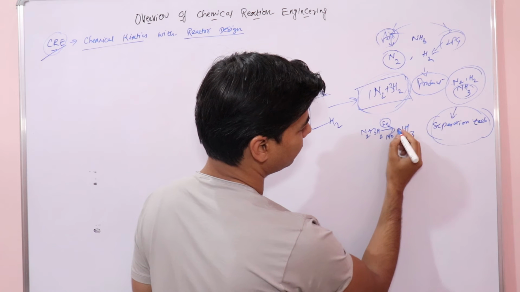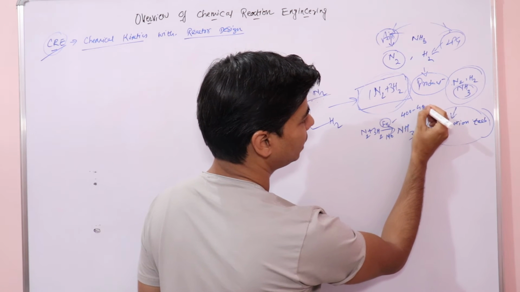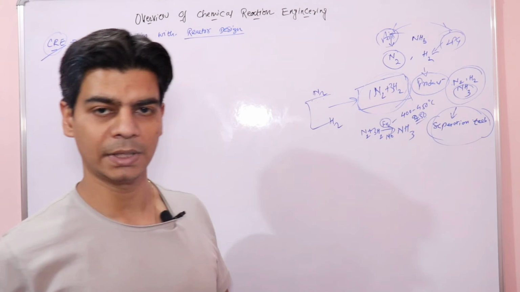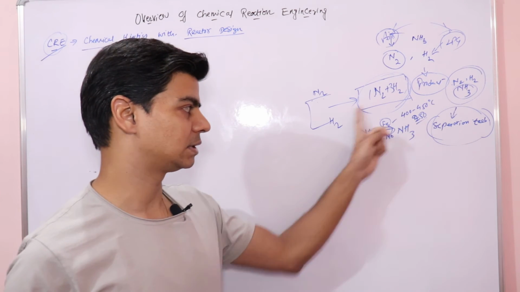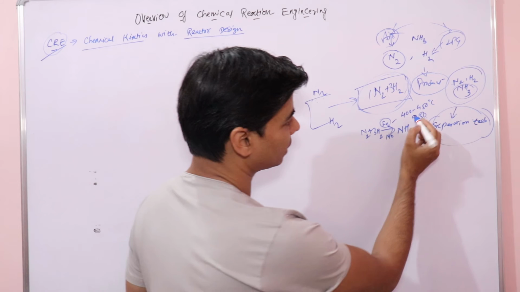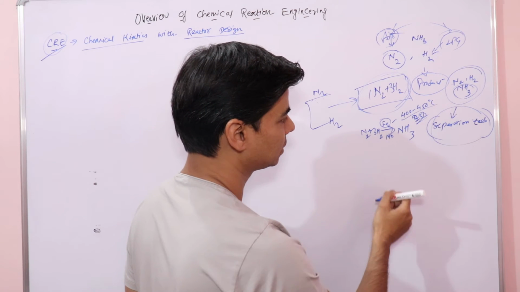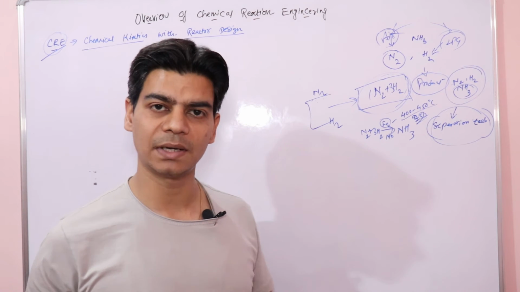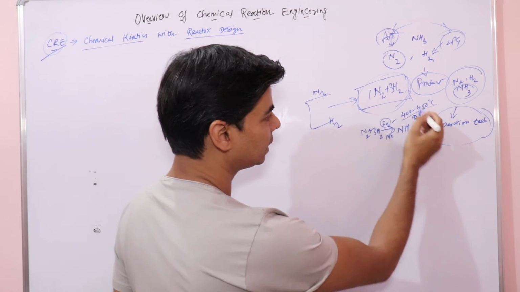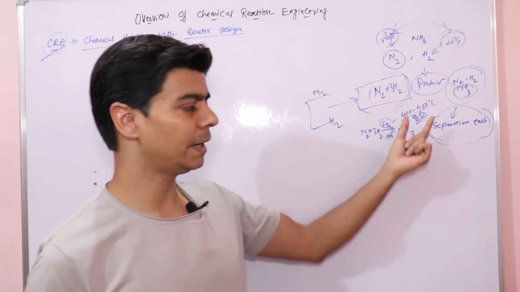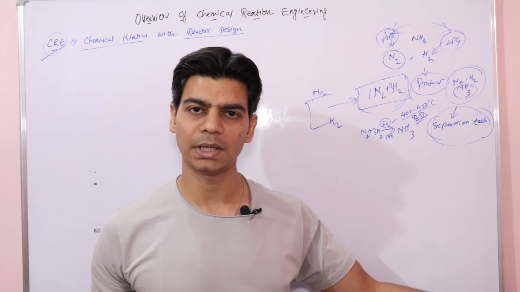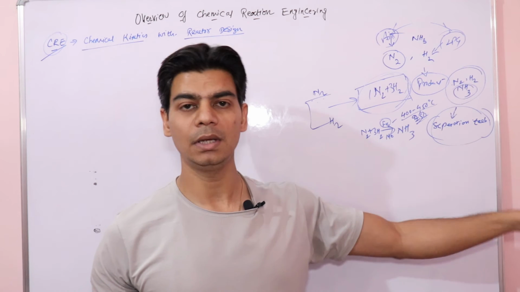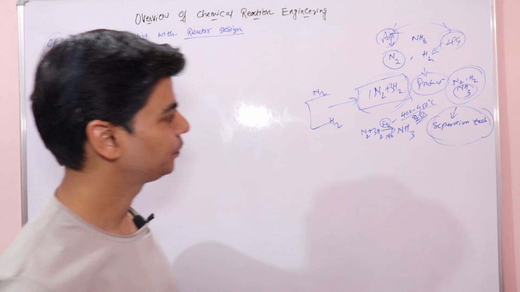The temperature required for this reaction is 400 to 450 degrees Celsius, and a pressure of 250 atmospheres is required in this reaction. So these are kinetics, this much temperature, this much pressure. This is your catalyst, which can increase the rate of reaction. Once a chemical engineer has the knowledge of these kinetics, he can go ahead with the design of the chemical reactor.